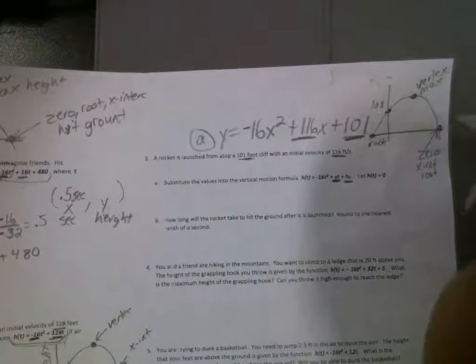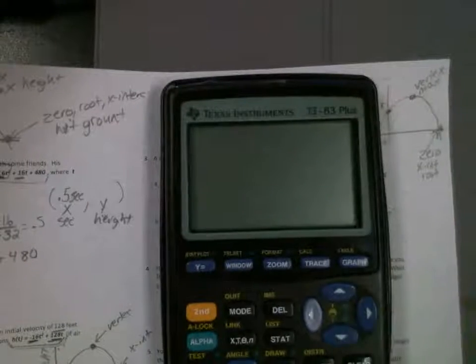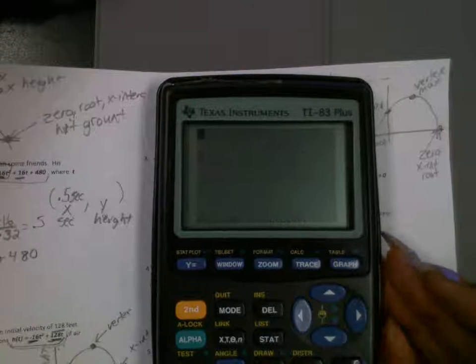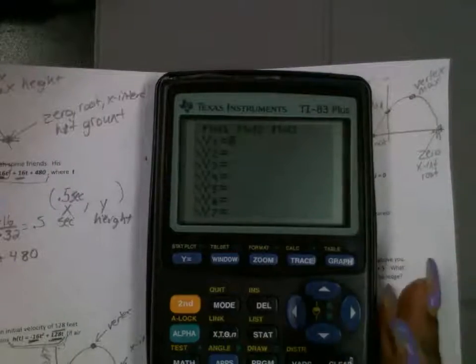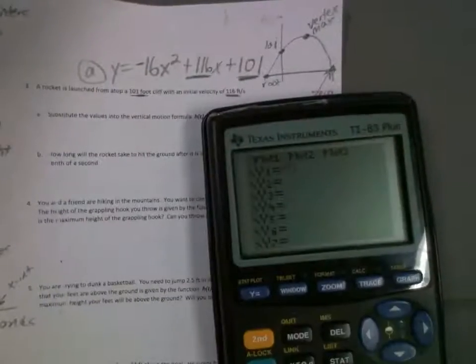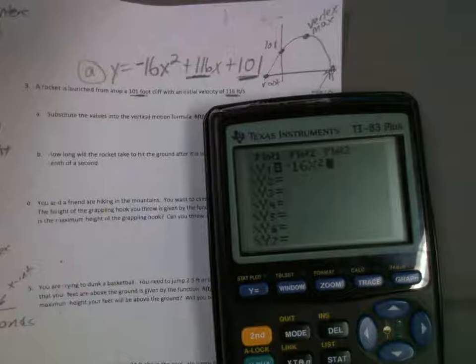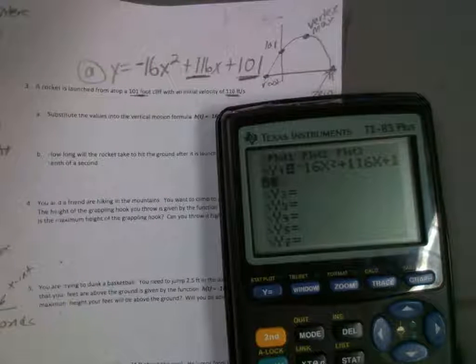What do I do to find this number right here? Yes. You type it in the calculator. Type in the calculator and write. All right, I'm gonna clear my calculator. Second plus, I did about second plus 712. I'm gonna type it in the calculator. So that's gonna be negative 16 x squared plus 116 x plus 101.